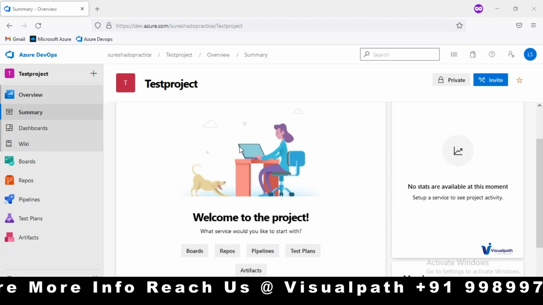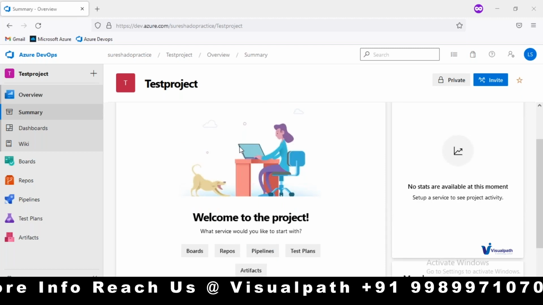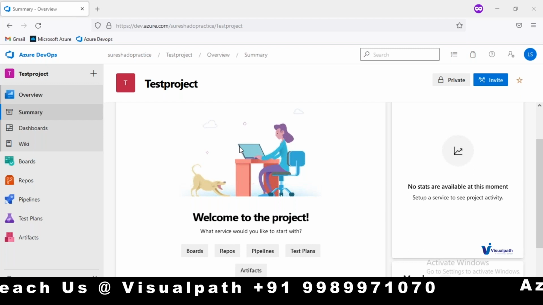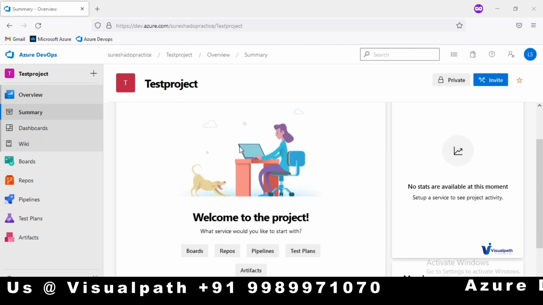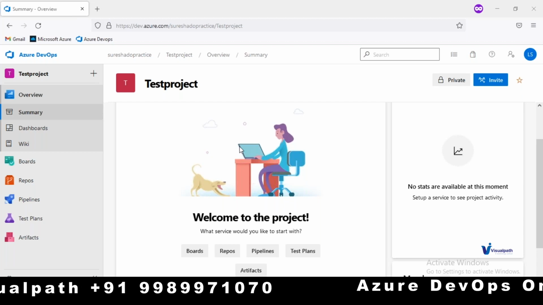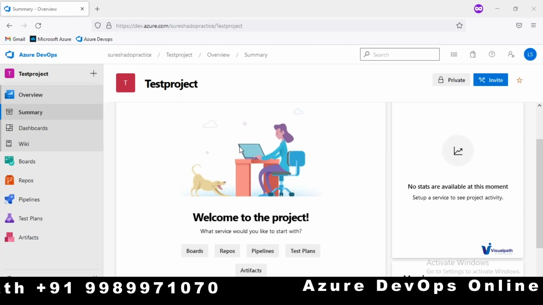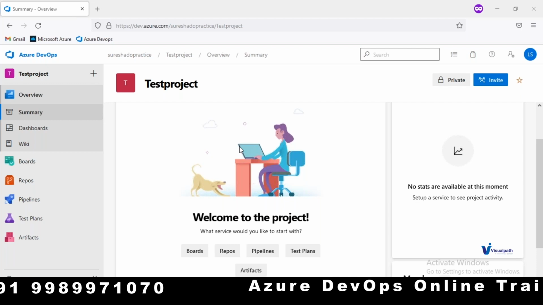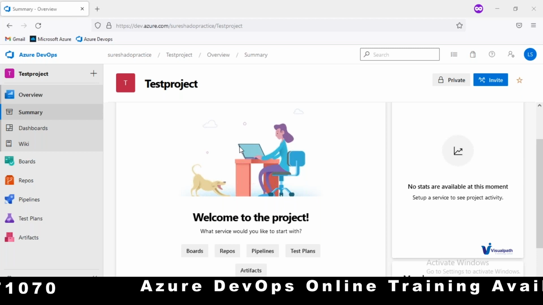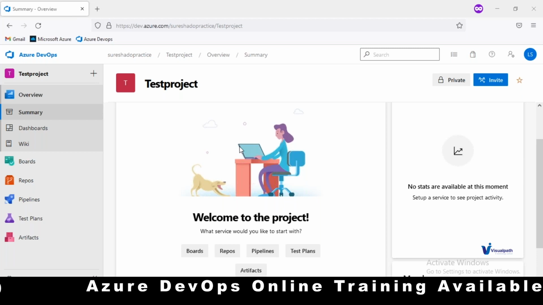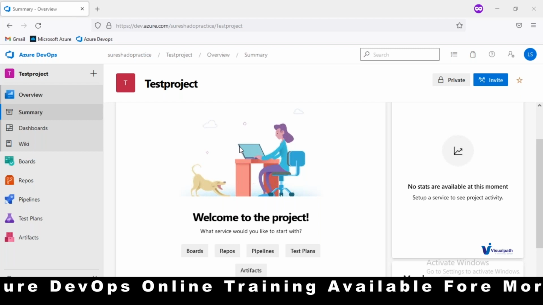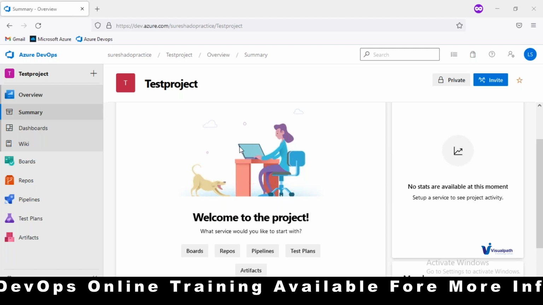Okay, in real time, most of the time we are using this URL, right? Yeah, only this URL. This ADO creation is not at all related to Azure at this point. In the real-time environment, this kind of ADO won't be created.